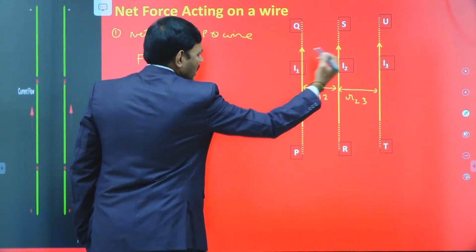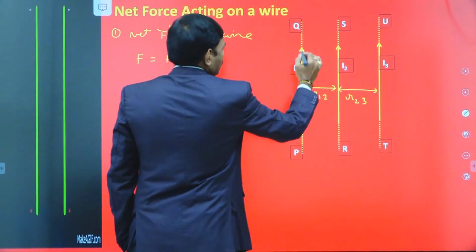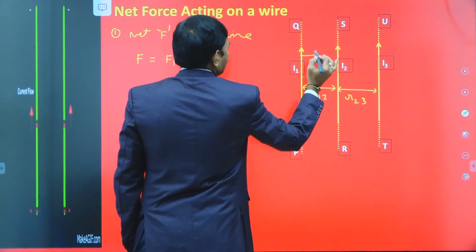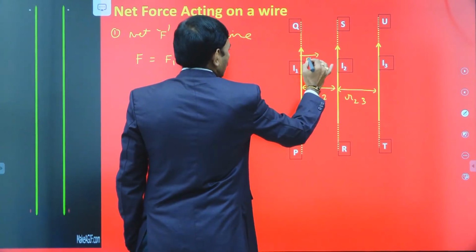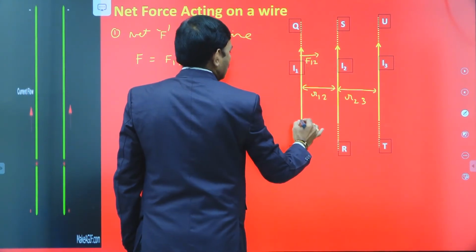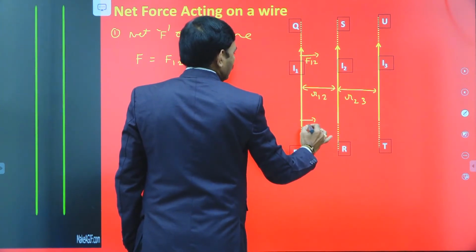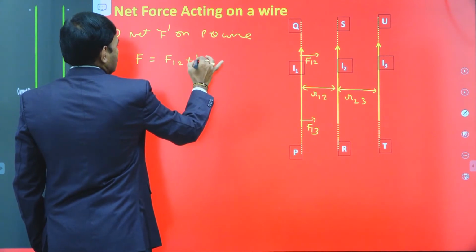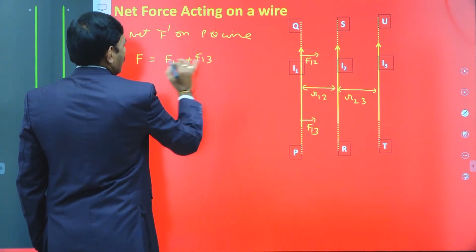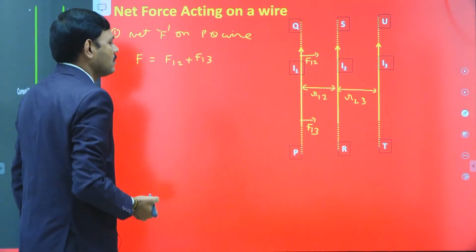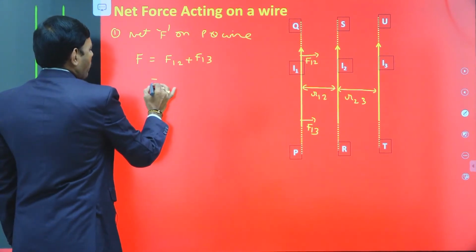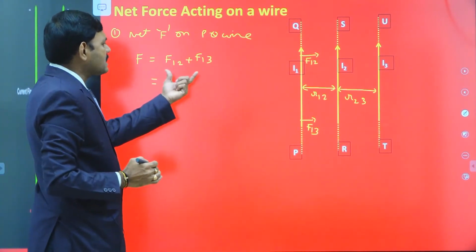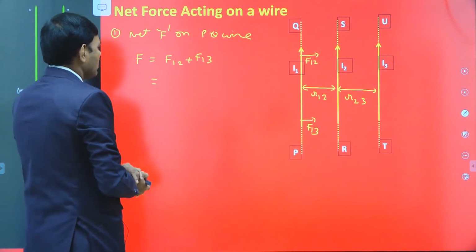First wire is also attracted by the third wire. So first wire is attracted by the second wire with force F12, as well as first wire is also attracted by the third wire with force F13. So F12 plus F13 is the net force in same direction. Therefore, sum of these two is the net force acting on the first wire.